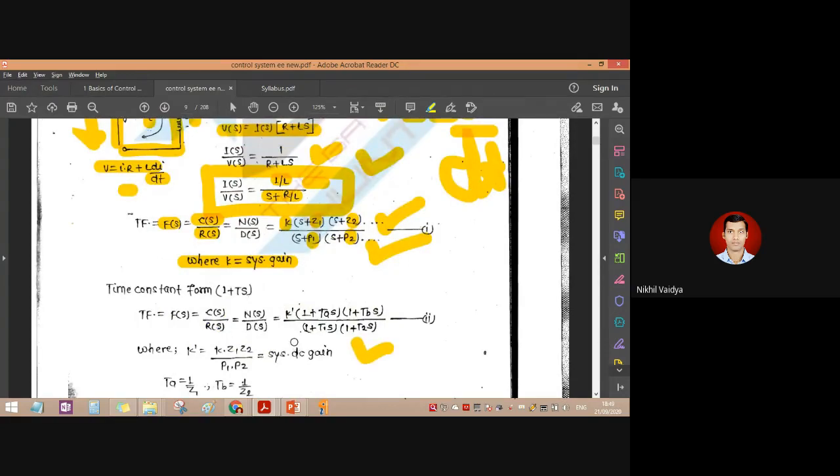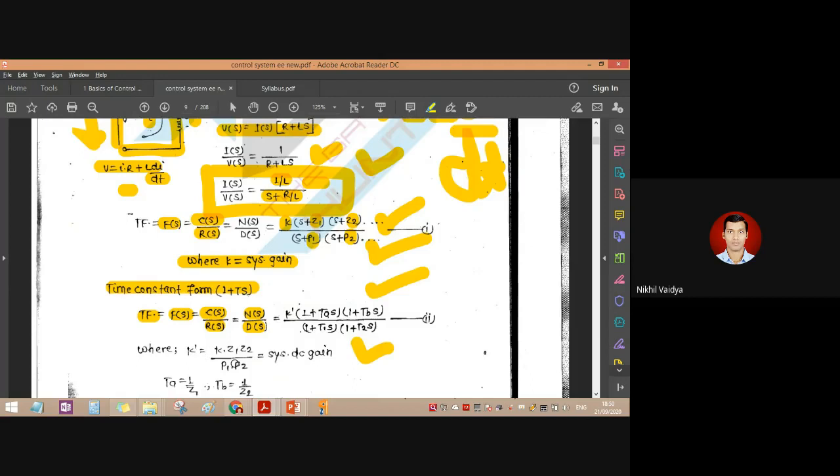In time constant form, we take out that particular pole value outside. Whatever the pole and zero values are, we take them outside, and we try to form a time constant form, 1 plus T of S, 1 plus T of S or tau S. The transfer function will then be represented with the help of the time constant form, in this standard form: 1 plus TAS and 1 plus TBS, like that.